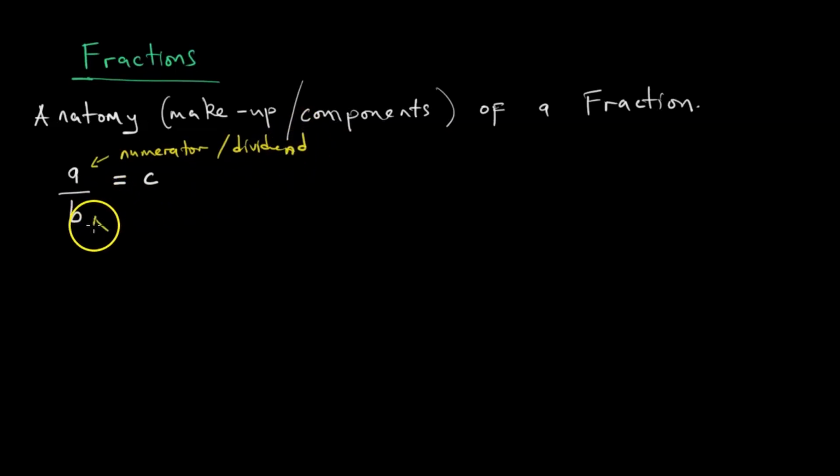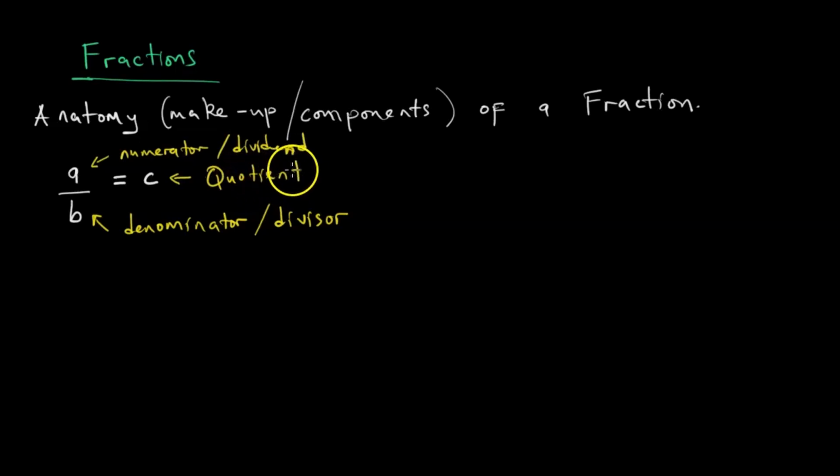Then B uno uyu anogona kunzi denominator kana kuti divisor. C uno uyu anonzi the quotient. Quotient answer yatinowana kana tadivhaidha manhamba maviri.